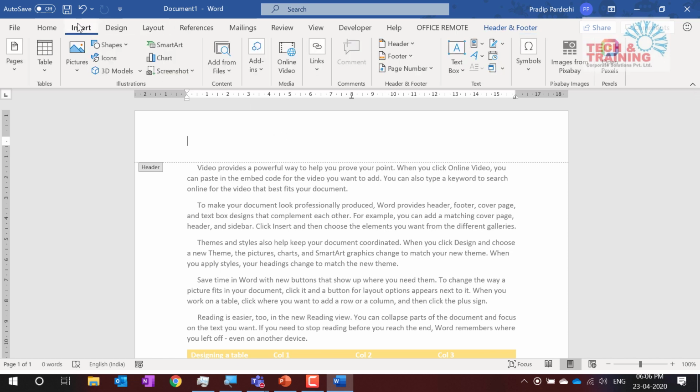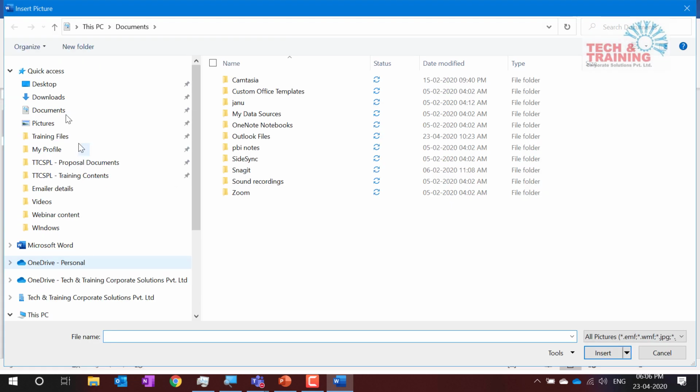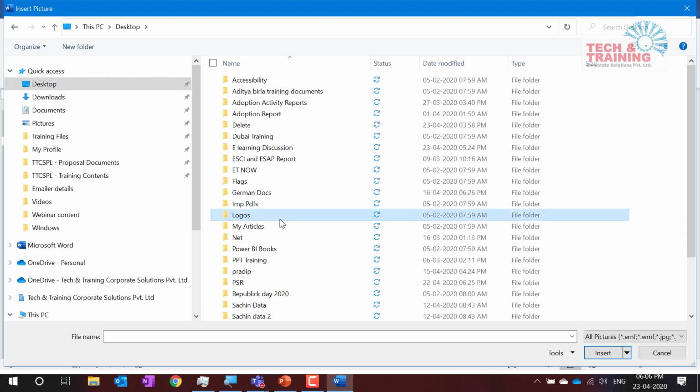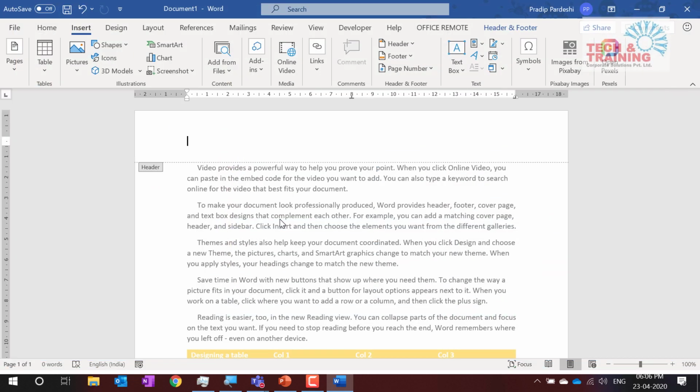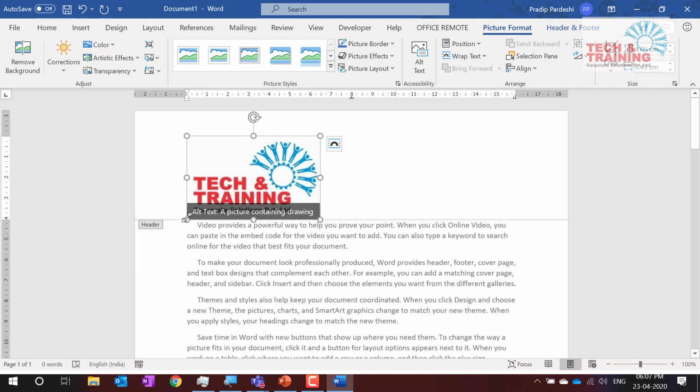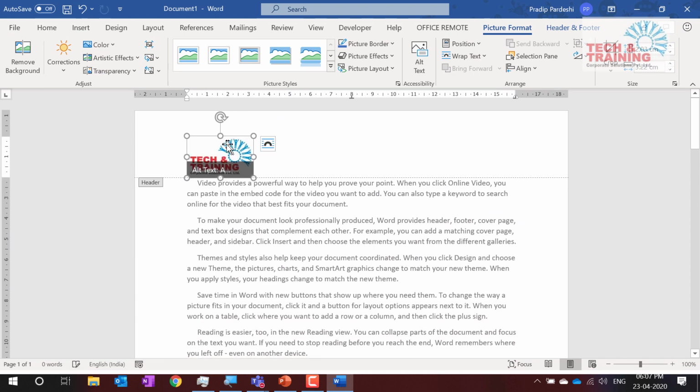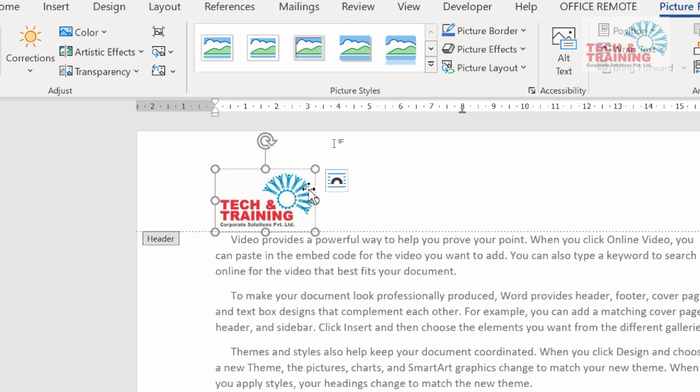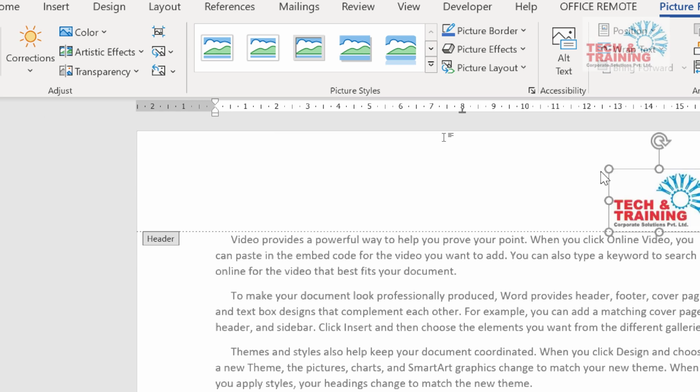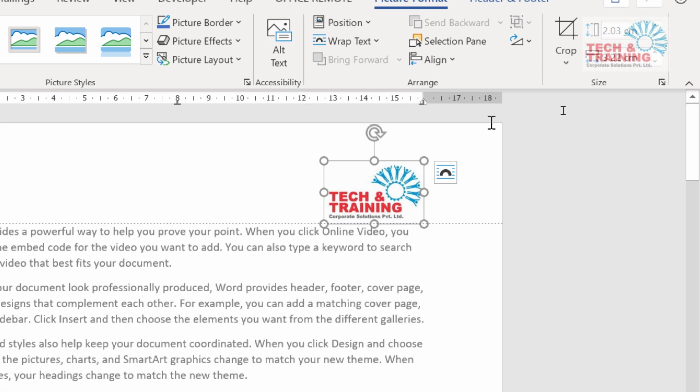So now let me go ahead and insert some picture from this device, and let me go to the desktop and take the logo. Yeah, I have this logo and I drag it here. I want this logo on the right hand side. See, it refused to go on the right hand side. I'm dragging this and it does not go on the right hand side. So I press Ctrl R and it goes on the right hand side. But I would like this to be here at the corner. So I drag it further, it refused to go there. So that is a bigger challenge that I have.